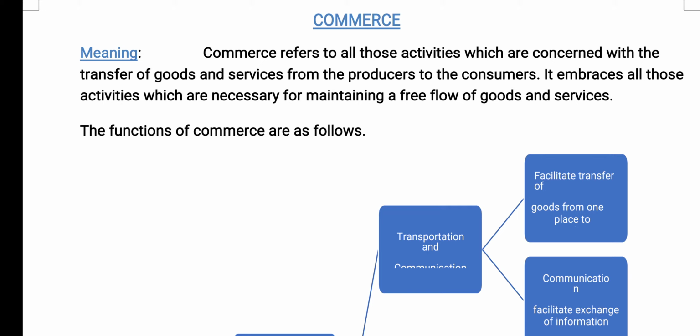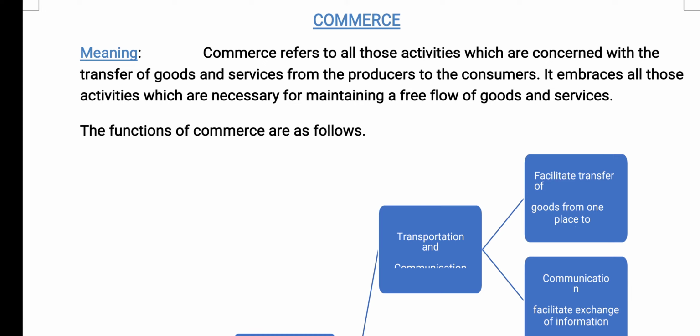There will be no use of producing goods unless and until these goods reach the ultimate consumer. So goods are produced at one place and consumers are scattered at different places. The consumers are not aware of what kind of goods are produced by the manufacturer.